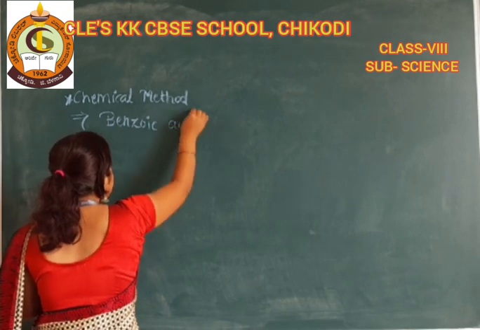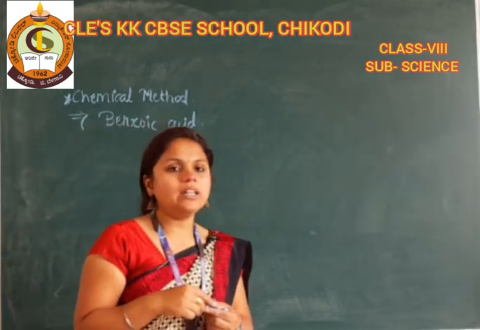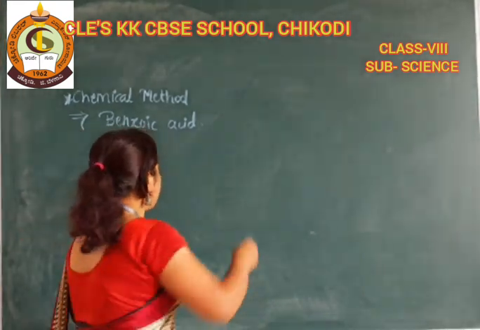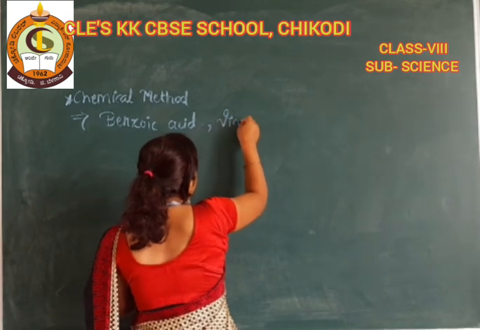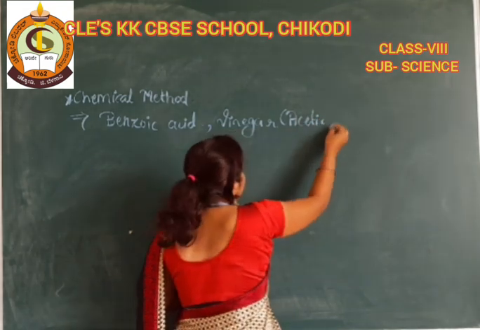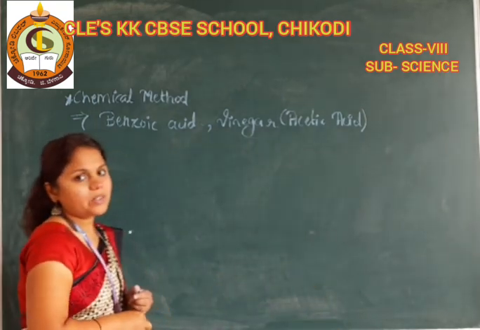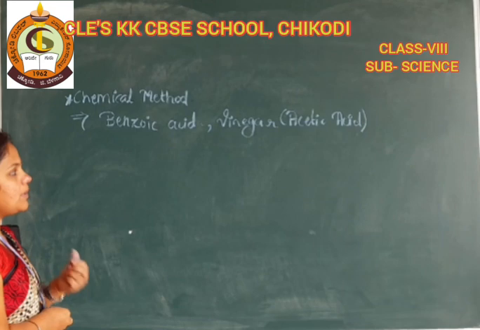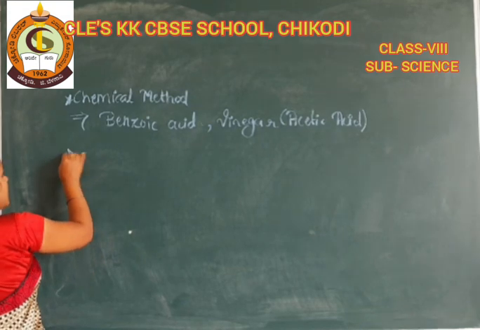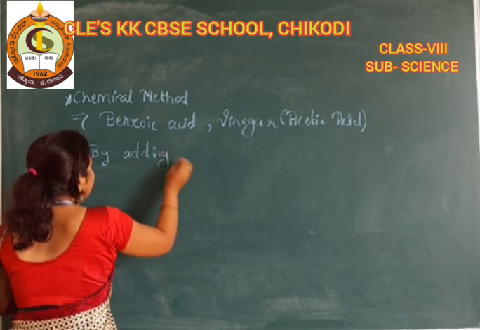By using this acid we can preserve our food, but it cannot be applied to all foods. There is a separate criterion for adding benzoic acid. You can also add vinegar, or acetic acid, to preserve our food. So these are some chemical methods to preserve our food. Next, by adding salt